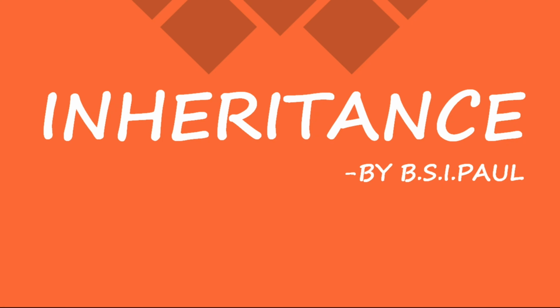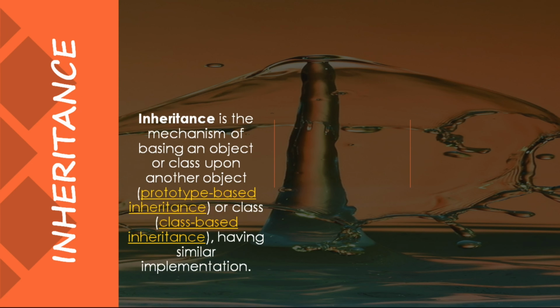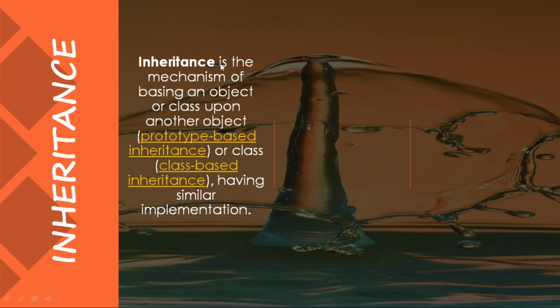Now let us discuss the topic of inheritance. What is inheritance? Inheritance is a mechanism of basing an object or class upon another object or class having similar implementation. So, this inheritance is a mechanism where an object or a class depends on another class or an object. If an object is based on another object, it is named prototype based inheritance. If a class is based on another class, then it is named class based inheritance.